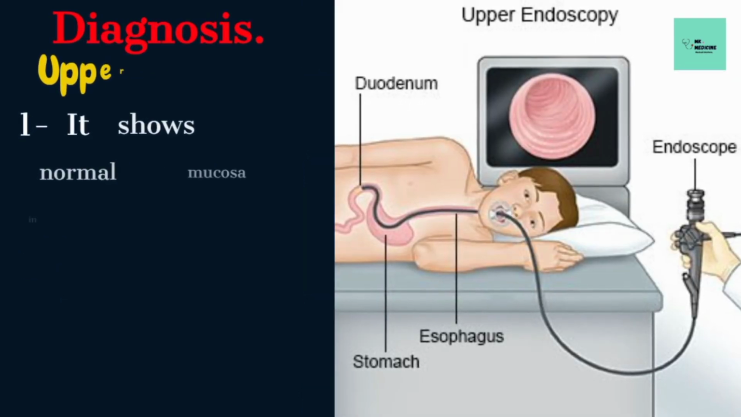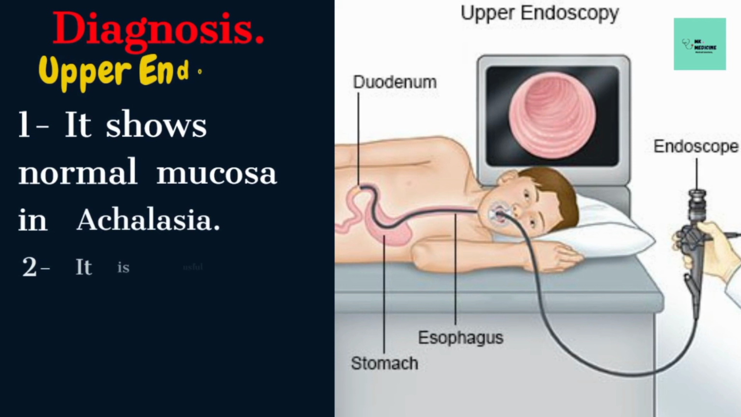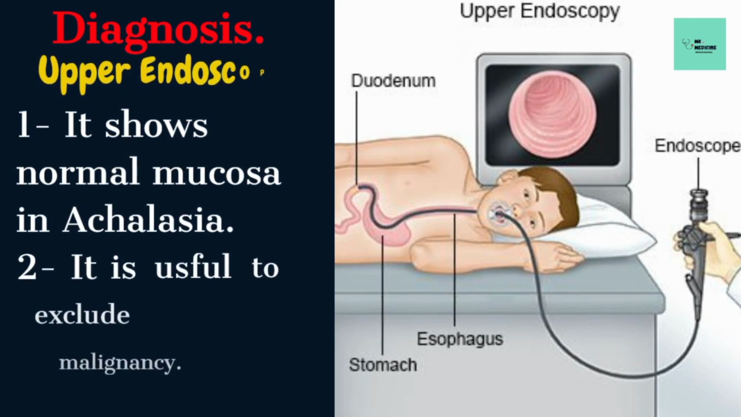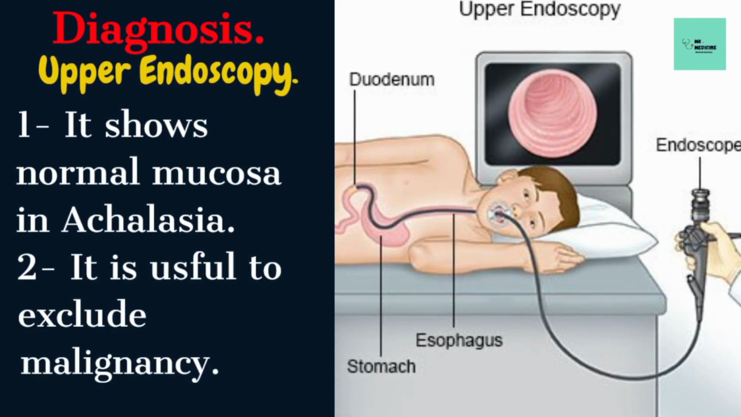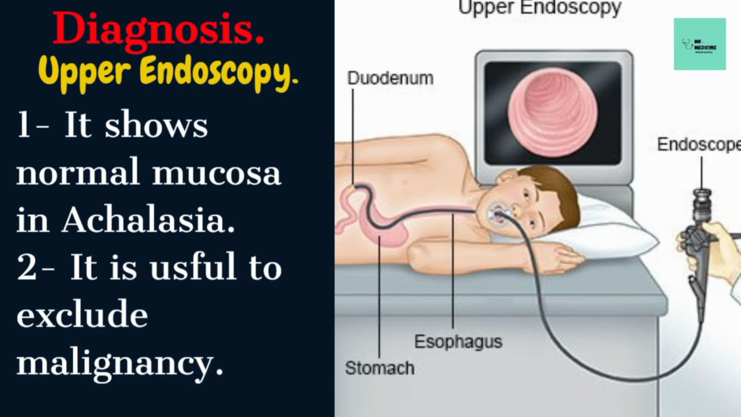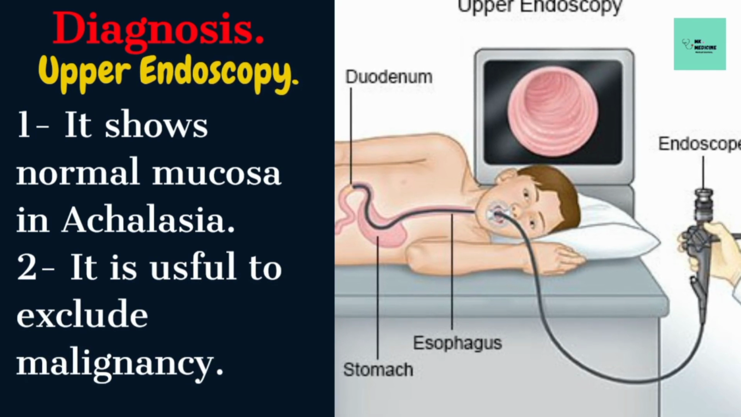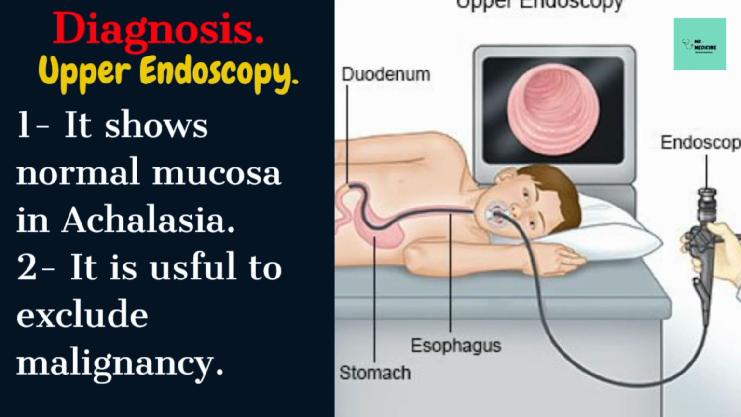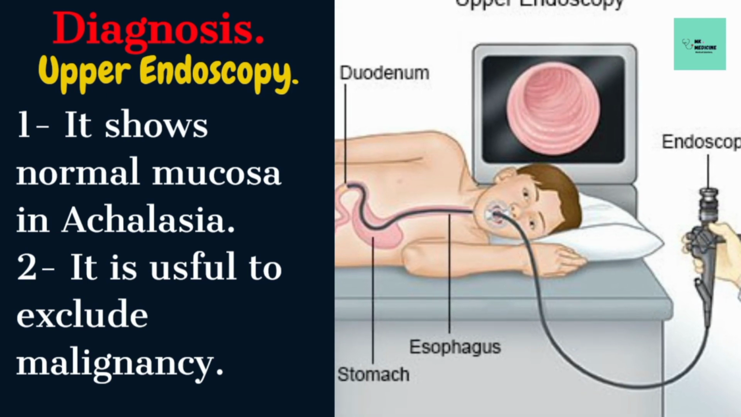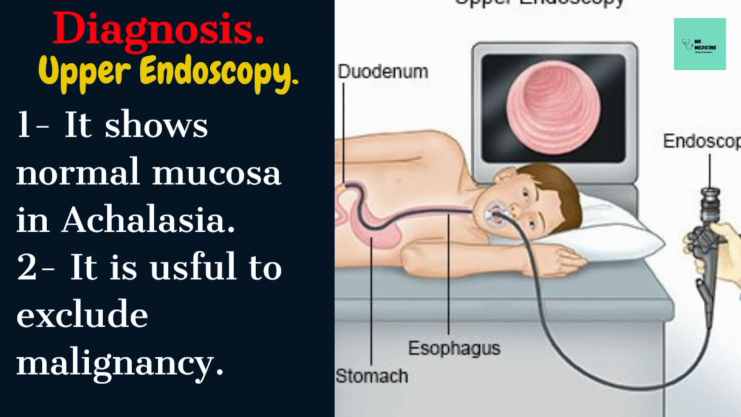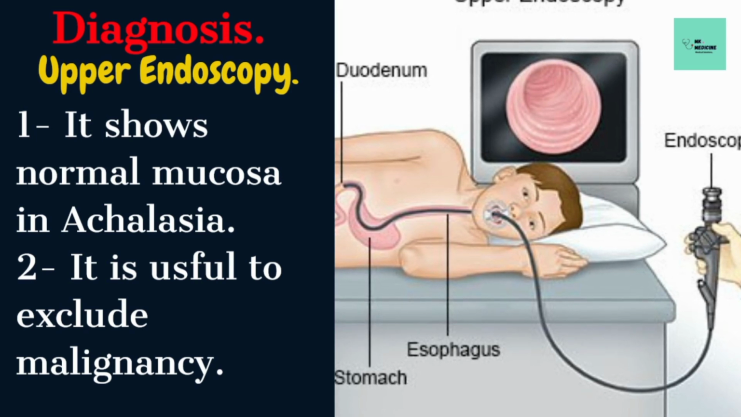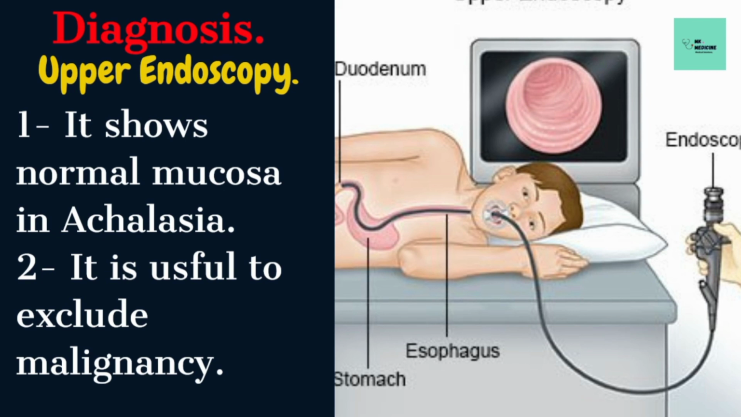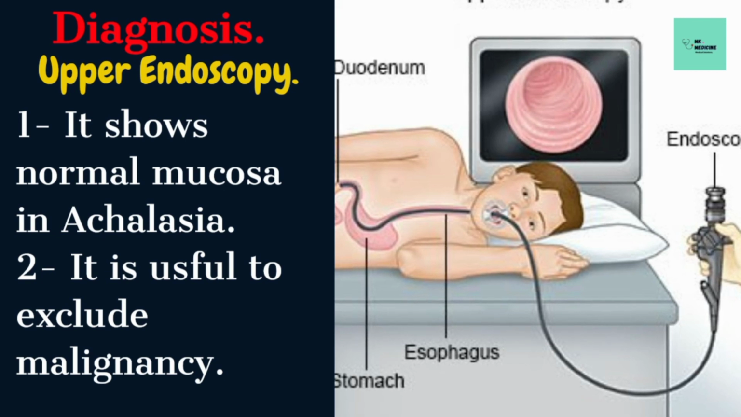We also perform upper endoscopy. Actually, it shows normal mucosa in achalasia. It is useful to exclude malignancy. Upper endoscopy is actually not diagnostic for achalasia. It is performed to exclude esophageal malignancy, because achalasia and esophageal malignancy present in almost the same manner.